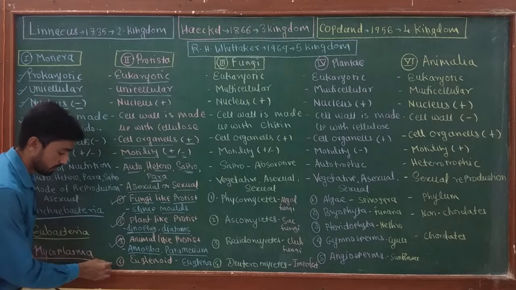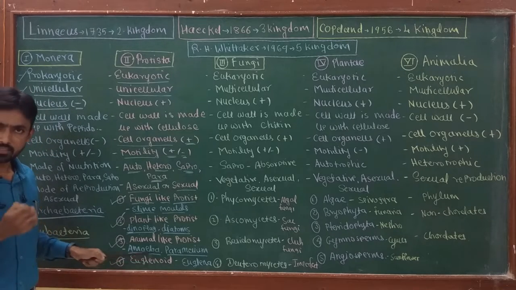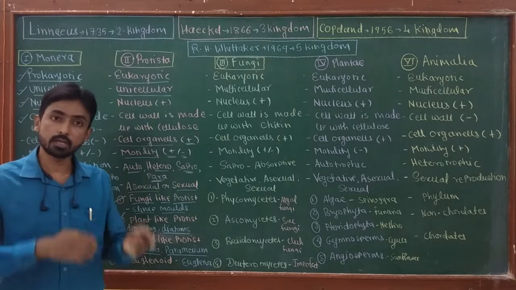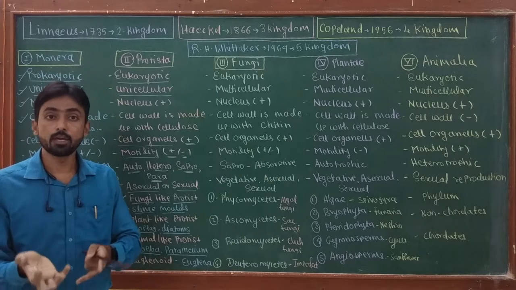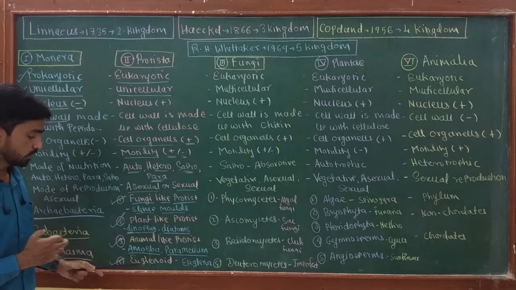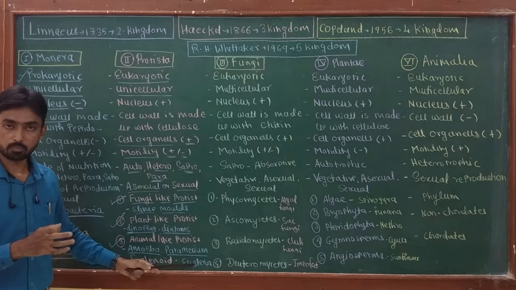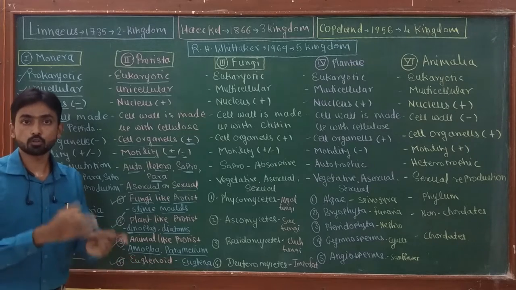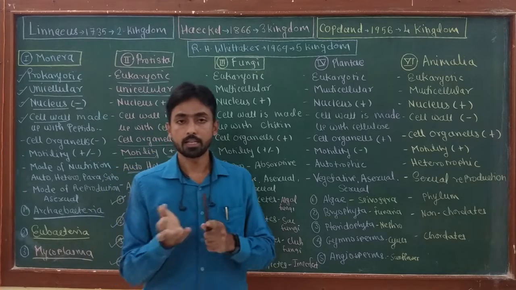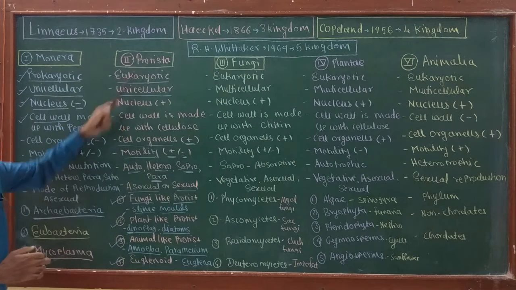The last type or last class of the protist is euglenoid. Okay, this is the protist which is generally an autotrophic or photosynthetic organism, but sometimes in absence of light they behave as heterotrophic organisms. Okay, and the well-known example of euglenoid is euglena. You can remember this organism as an organism having both types of mode of nutrition, autotrophic in presence of light and heterotrophic in absence of light. This is all about kingdom protist.